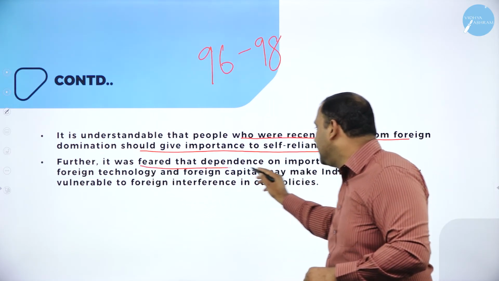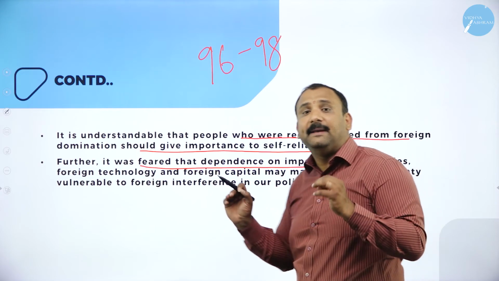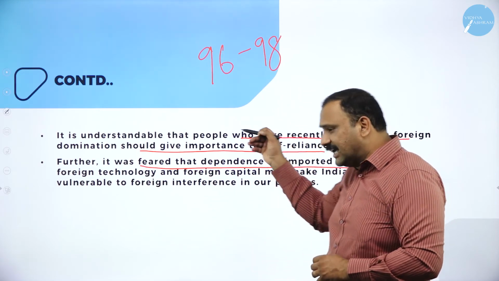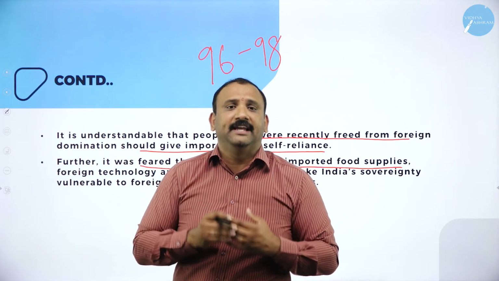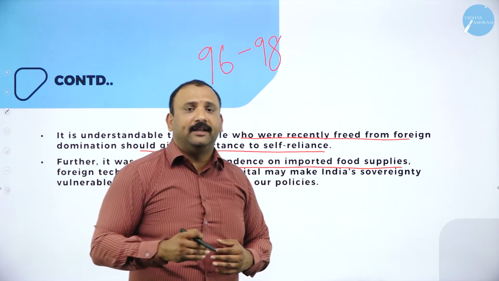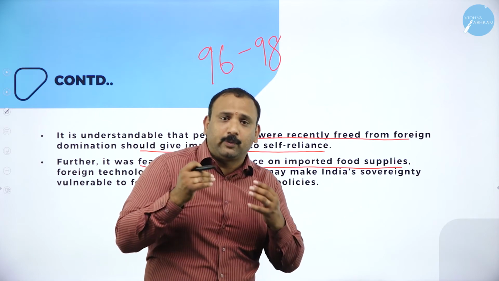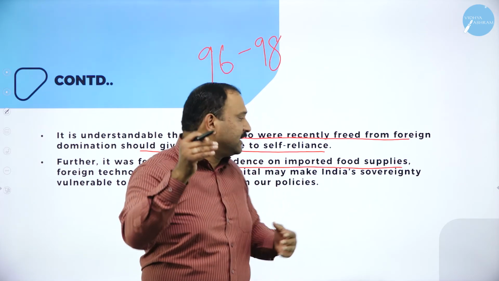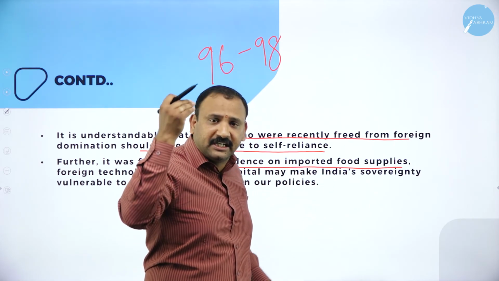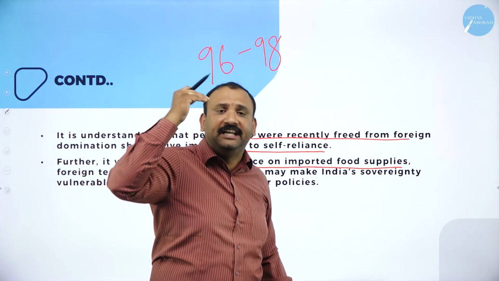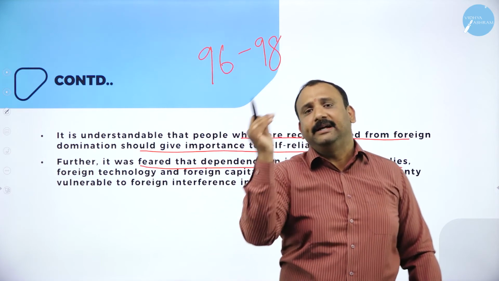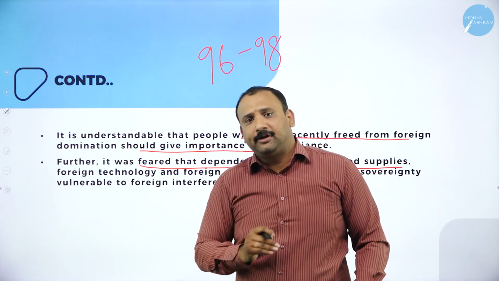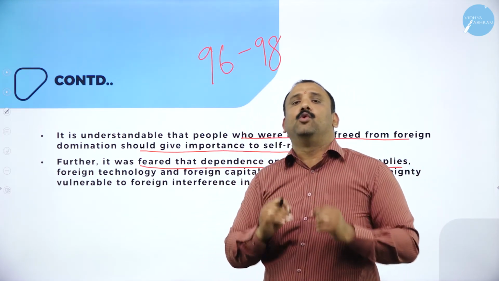Further, it was feared that there would be dependence on imported food supplies, because if foreign technology and food supply were brought inside the country altogether, then what will happen? Then India's sovereignty, that is, India's ideology and India's identity, will be lost. We will become a country which will be branded by foreign products and foreign companies, and we will not have our own identity.